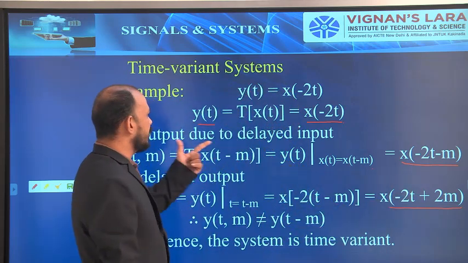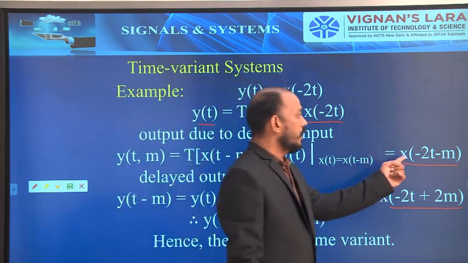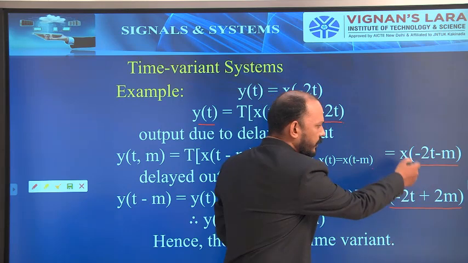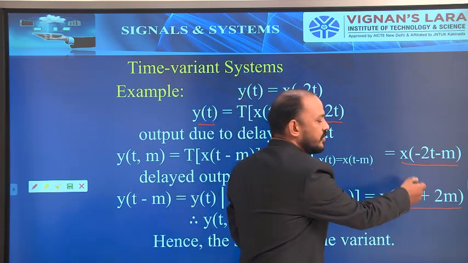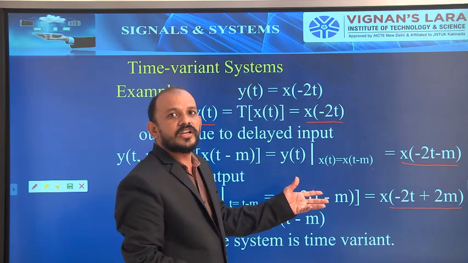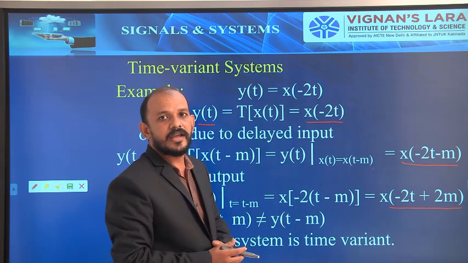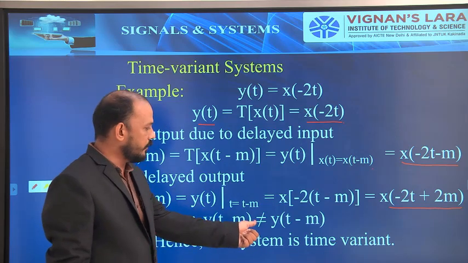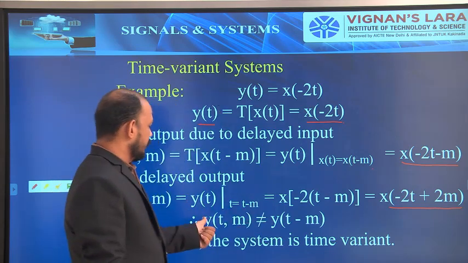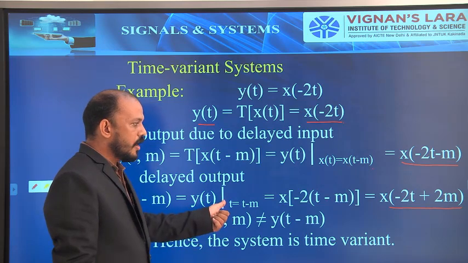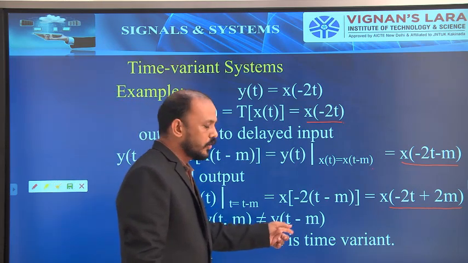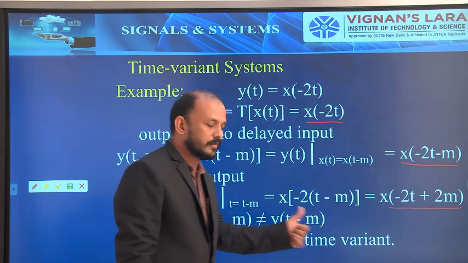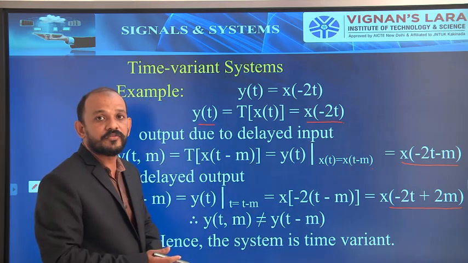What is the output due to the delayed input? That is x of minus 2t minus m. Are both equal? No. These both are not equal. As they are not equal, we can say it is a time variant system. Therefore y of t comma m is not equal to y of t minus m.